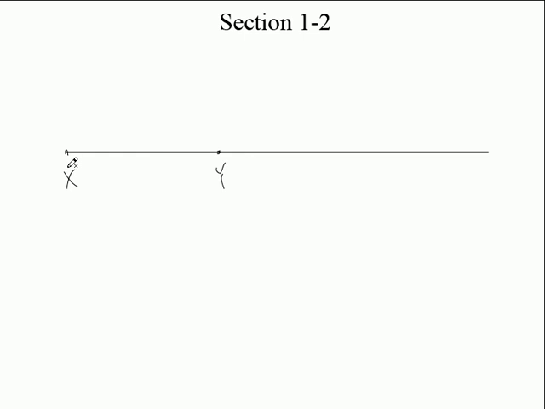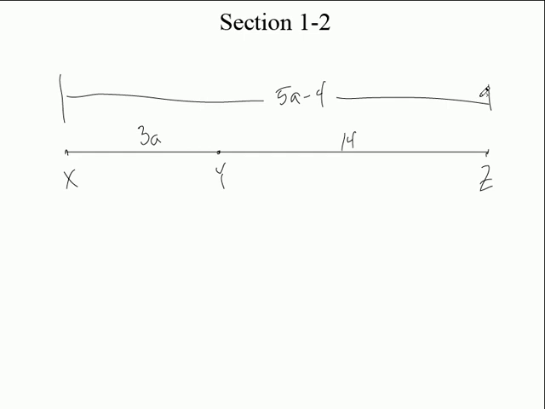Here's a line segment, and I've got X, Y, and Z on this. This is a little bit different, but kind of the same. Watch. If I put a 3A here, what length is 3A? It's XY, right? And if I put a 14 right here, what length is that? It's YZ. Now, if I put a little bar and a line that goes like this, this is 5A minus 4. So you know the whole thing is 5A minus 4. Now, how would you set this up? This is very similar to what we just finished doing, isn't it?